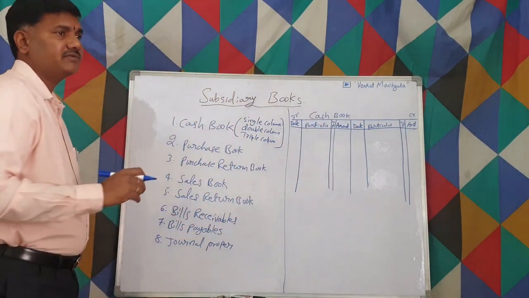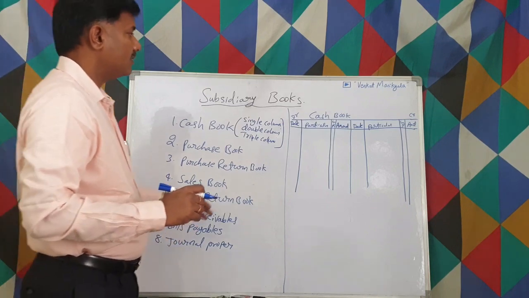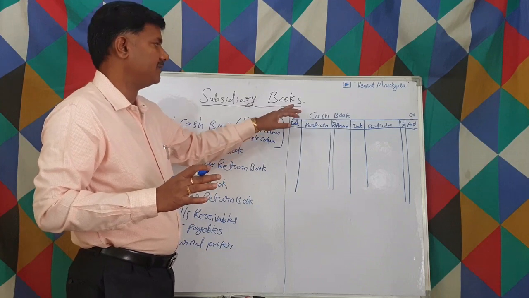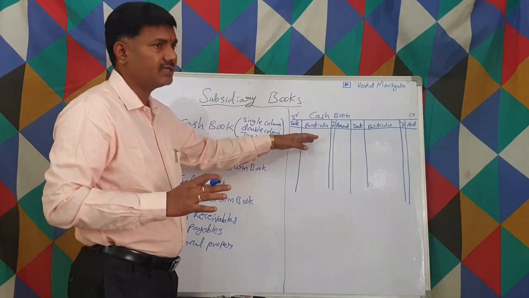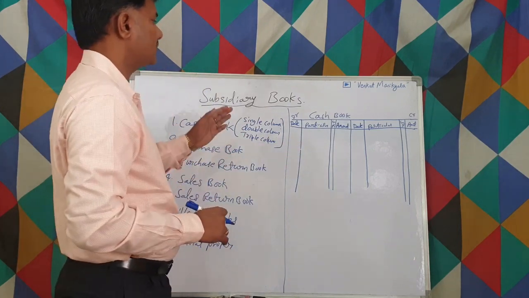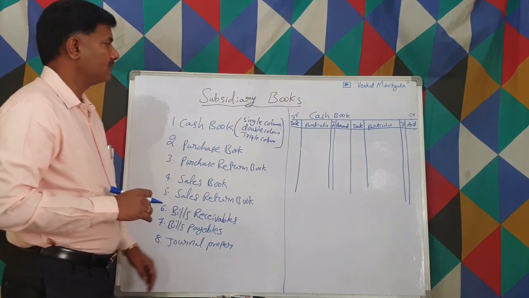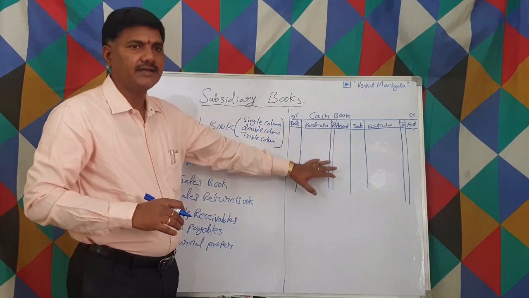The difference between cash book and cash account is, everything looks the same, but in the cash book we write day-to-day transactions. In turn, the cash account we maintain separately, right? Okay. So the proforma for the single column cash book looks like this. Whatever we receive, all the receipts, we write on the debit side.